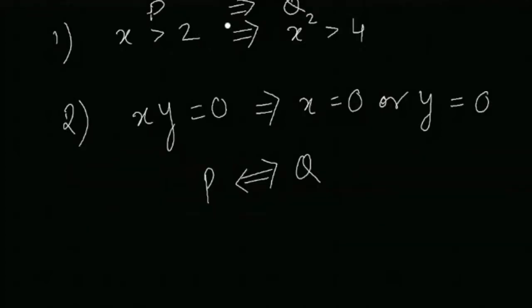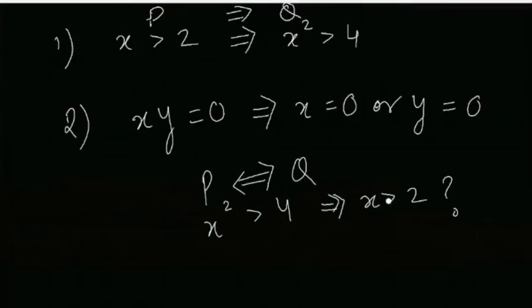Do you think that's true? Can I say x square greater than 4 implies x greater than 2? It could be -3, and even in that case x square will be greater than 4. So we can't use the sign of equivalence in the first case.